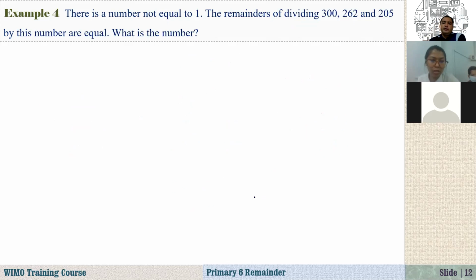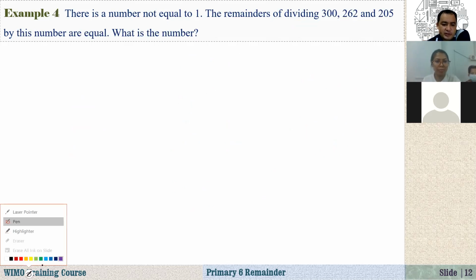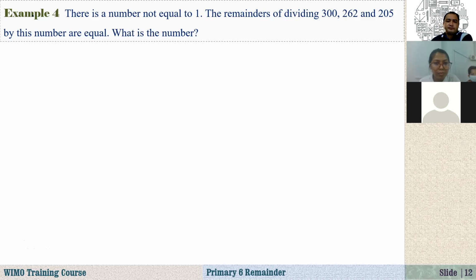Okay, good. Let's continue. Let's change our marker to blue. There is a number not equal to 1. So number 1 is what is given here. Let's say that number is n, but it's not equal to 1. But I don't know what number it is.